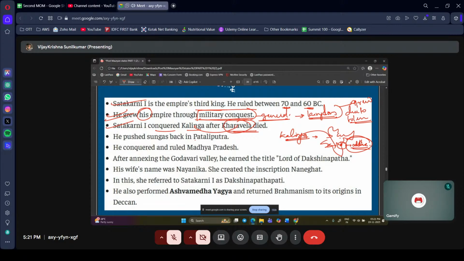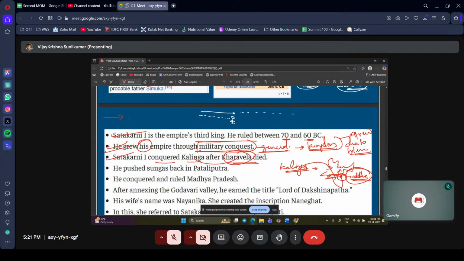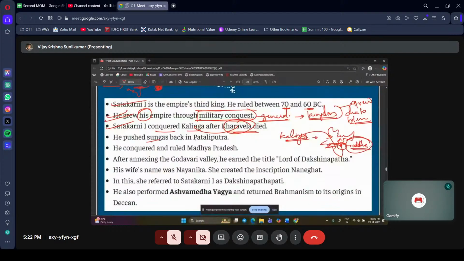Then he pushed the Shungas back. I told you, right? Shungas were growing here and there. One more thing, don't confuse. When we say the ruler died, you should not think that the entire dynasty is exhausted. There are a few areas where they will be prominent. Likewise, the Shungas, not Shakas. He pushed the Shungas back in Patliputra.